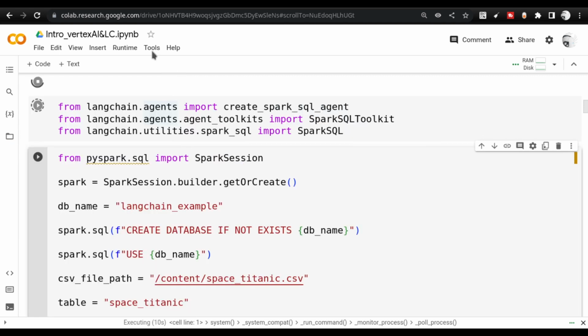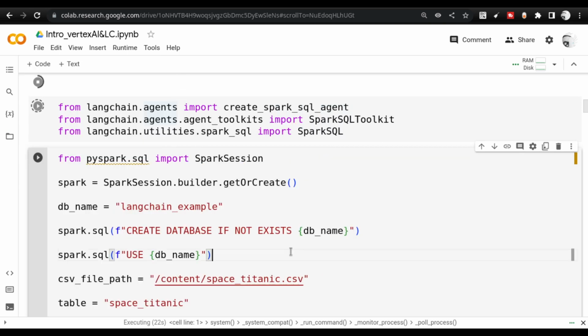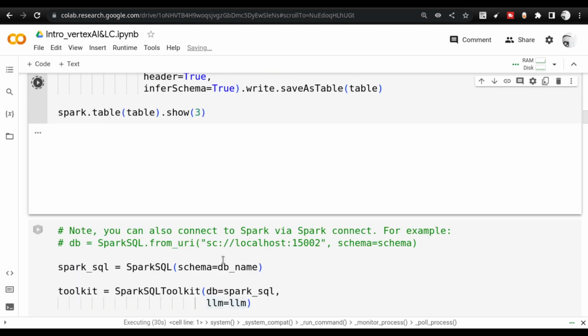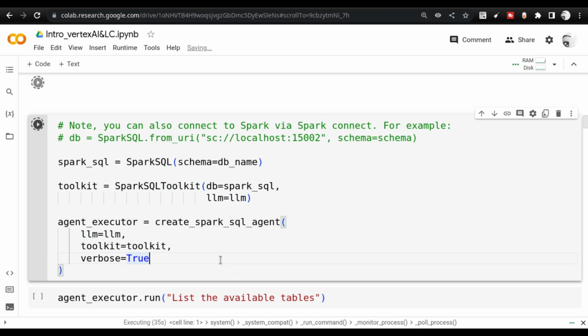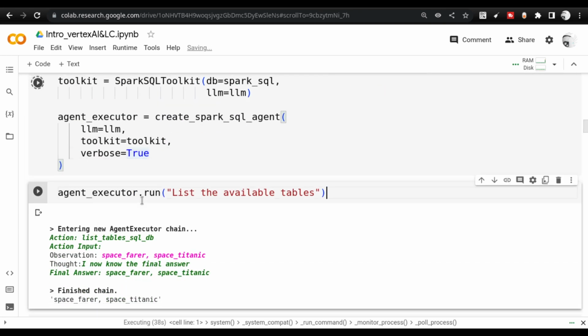All the files that I have in this location are already available inside the GitHub repo. You can find them by searching in the GitHub repo. It should not be very difficult. It is the same repo where you will find this code, the Jupyter Notebook. Now I can execute this, and this will create this particular table. You have to give it a little bit of time, and once the table is created, I'm going to create this agent executor, and this is where the fun starts.